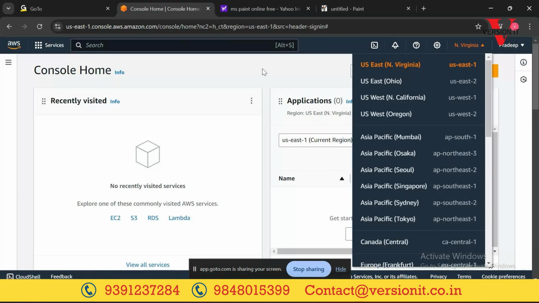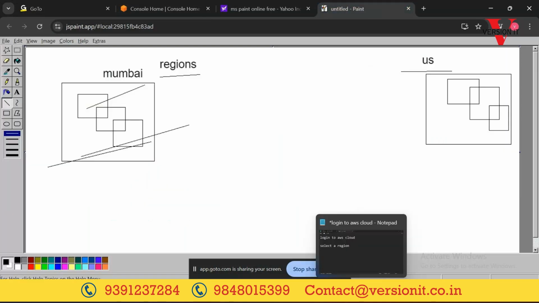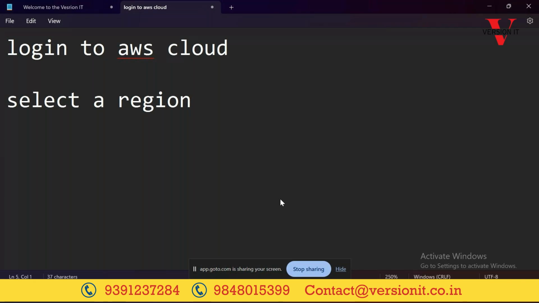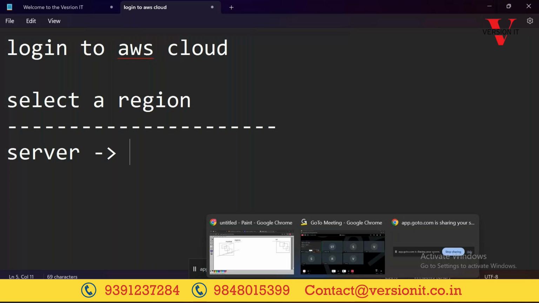Okay, now AWS Cloud is providing so many servers for rent. Not only servers, they also provide database services, network services, storage services. Like this, AWS Cloud is providing so many services. Suppose you want to create a server, there are so many services which AWS Cloud is offering. Let's look at all the services.